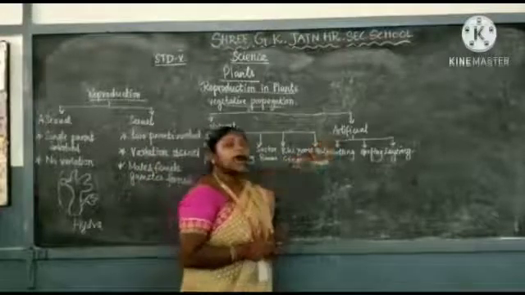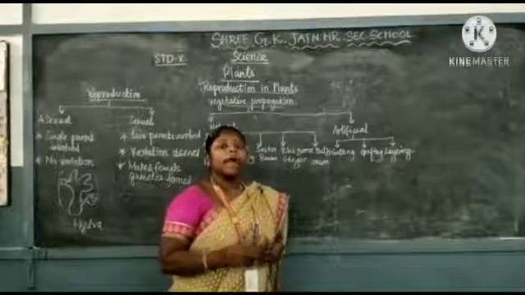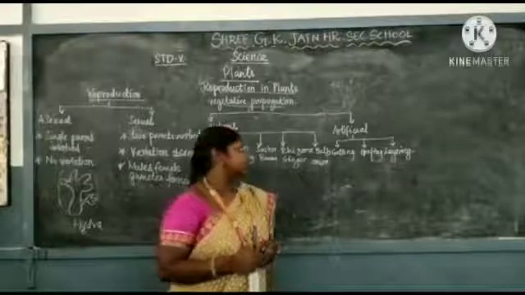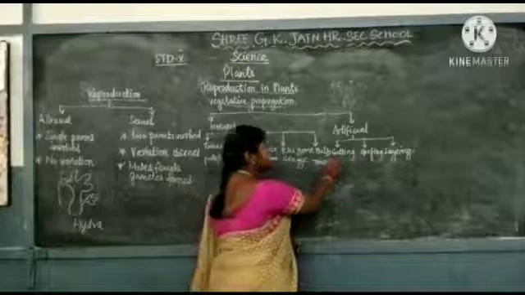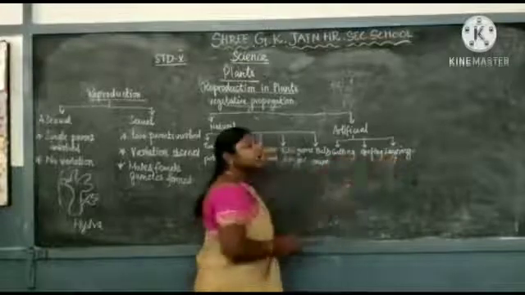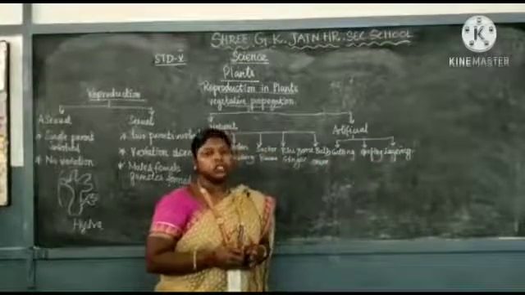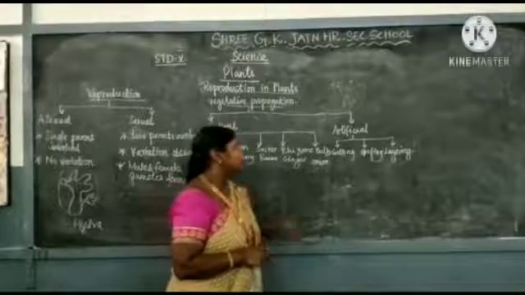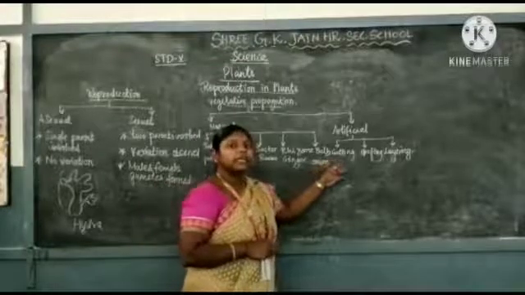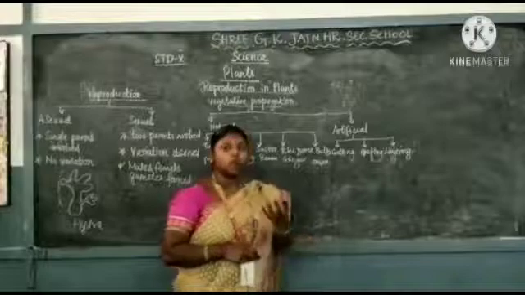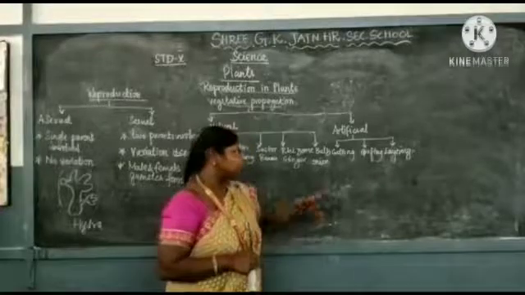Artificial is nothing but man-made under controlled conditions. These are divided into three types. Cutting. If I am cutting a rose stem of the plant, what will happen? If we keep it in soil, it will grow as a new plant of the rose.